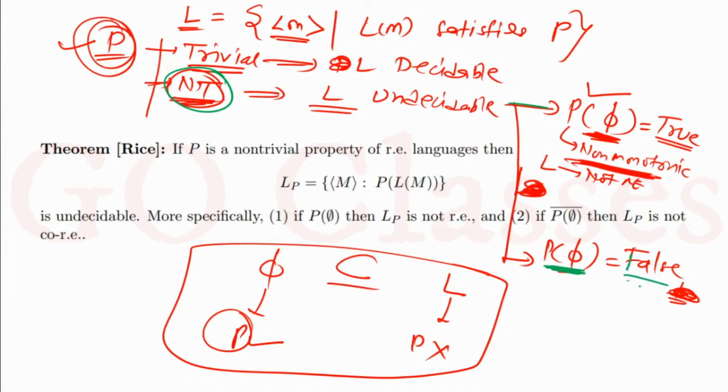If the empty language is not satisfying this property, then we have a very nice result. You just check whether this empty set is satisfying property P or not. If it is not satisfying property P, then we will say that L is not co-RE. So co-RE language means that if you have a language, this language is co-RE when L complement is RE.